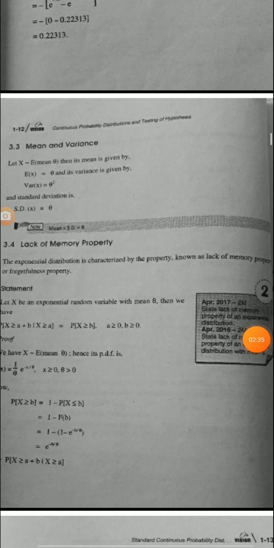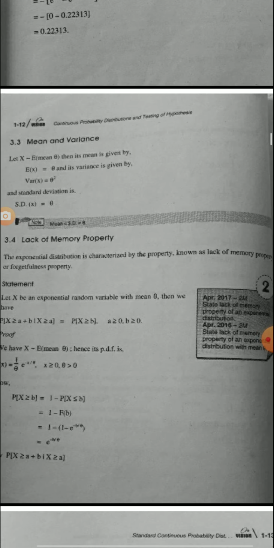Next point is the lack of memory property. On this topic the question is: state the lack of memory property of an exponential distribution.